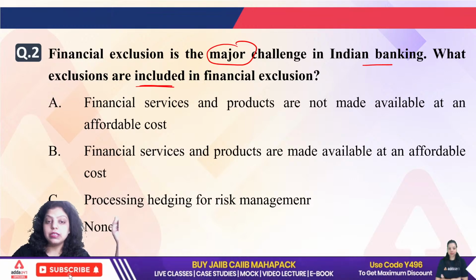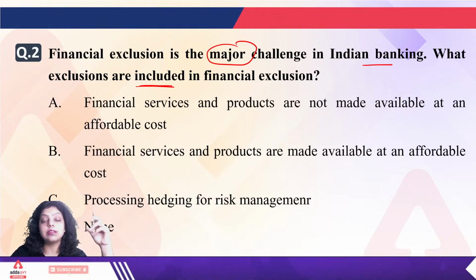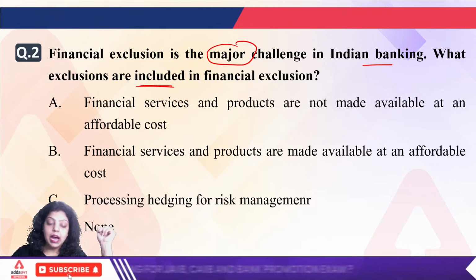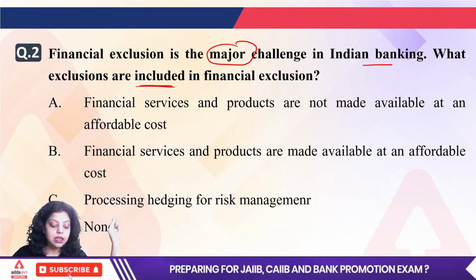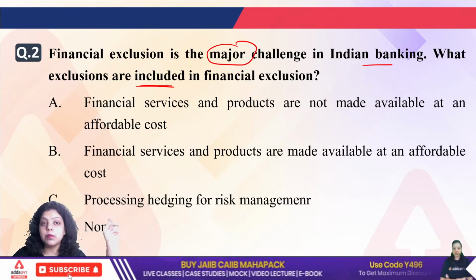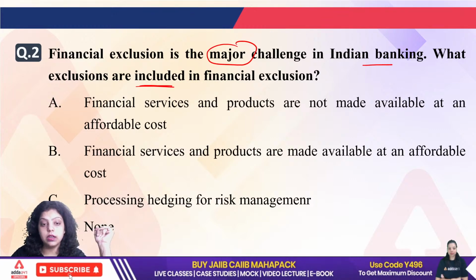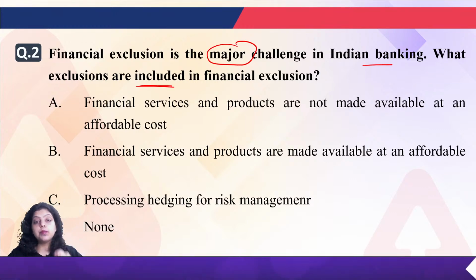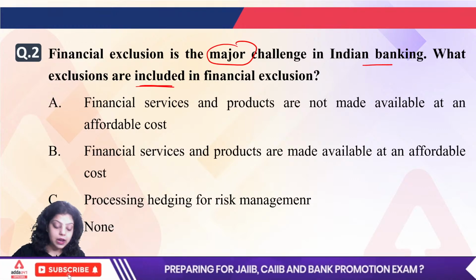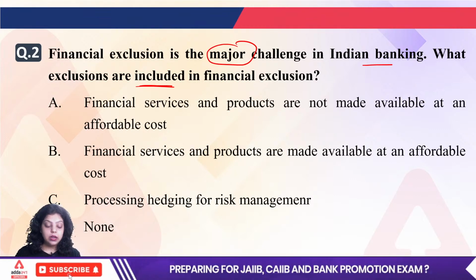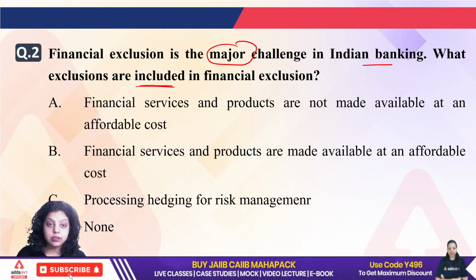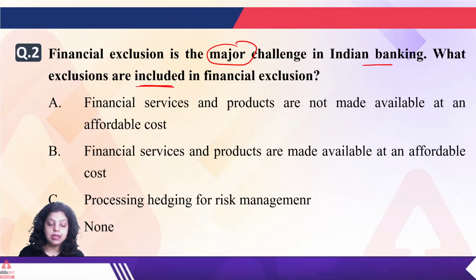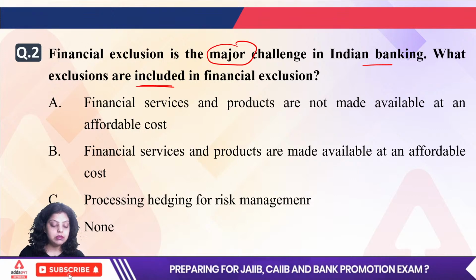So first option is saying financial services and products are not made available at an affordable cost. Second is saying financial services and products are made available at an affordable cost. Third is saying processing of hedging for risk, and fourth is saying none of the above. Now which of the following will be right in context to financial exclusion? Which of the following is included in that? A, B, C or D?